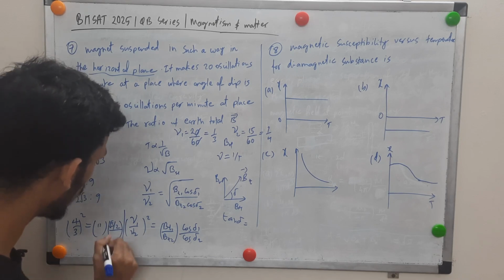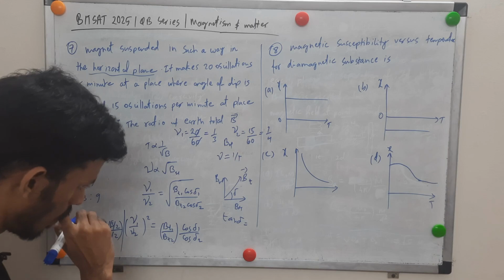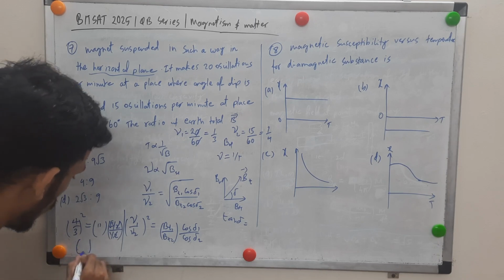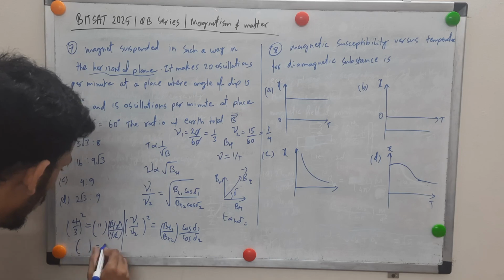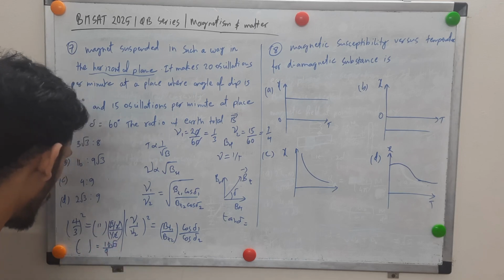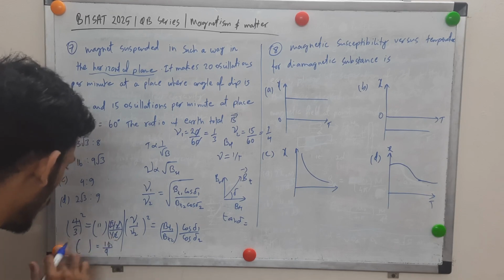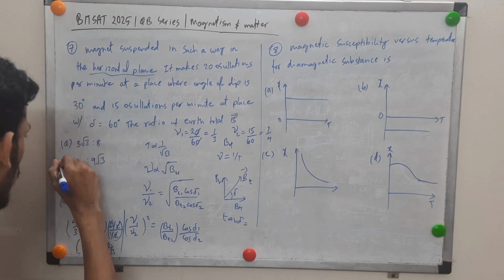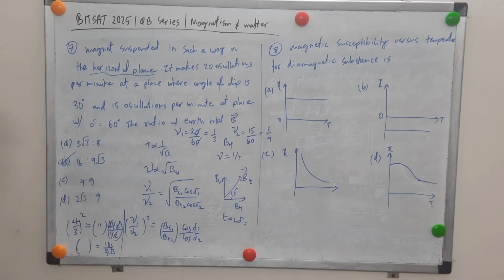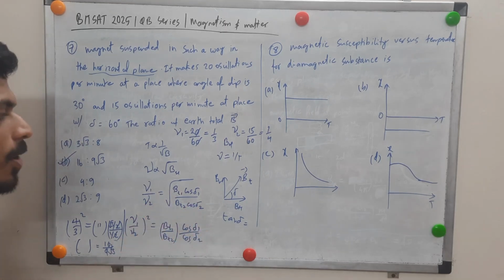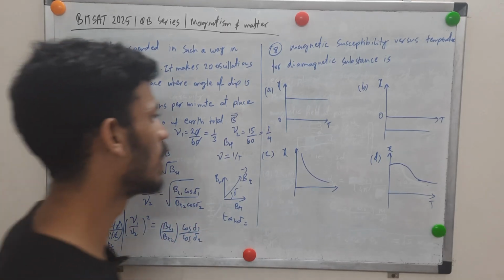Then cos 60 will be half, right? Sin 60 is root 3 by 2. Yes. So this and half, the 2 in the denominator basically gets cancelled. So this ratio, what we are supposed to find, will be 16 by 9, and this into root 3. Or no, this root 3 will go in the denominator, right? So 16 is to 9 root 3. Okay, so it seems like a difficult answer to get, but it's a simple concept, right? So that's about this question.